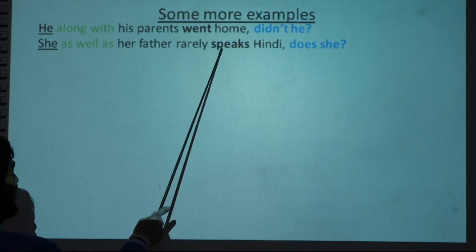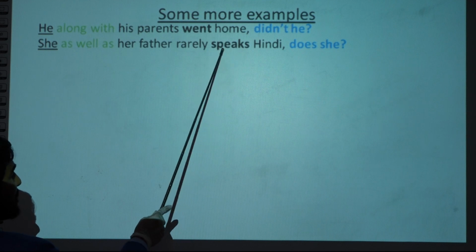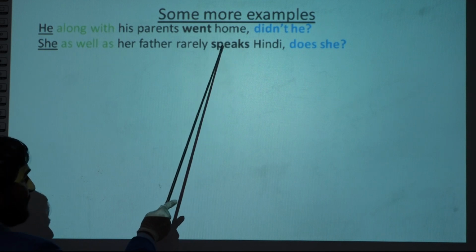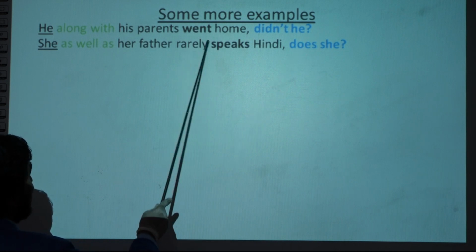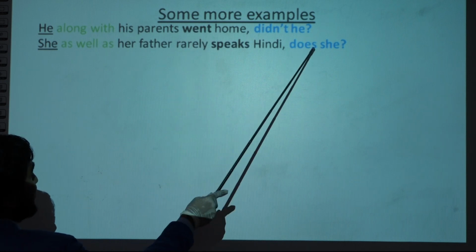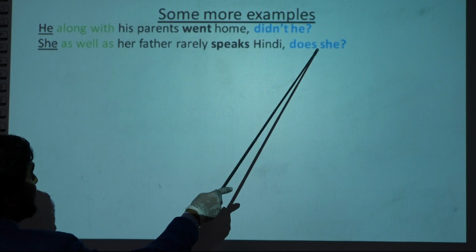Second, is there an auxiliary verb? No. Find the main verb. Speaks. Speaks means verb 5. Verb 5 means does. So does. Here it is not a negative word, right? This is not a negative word, so we cannot use doesn't. We cannot say doesn't. So does.